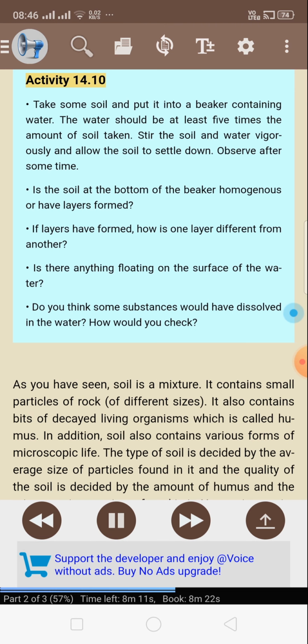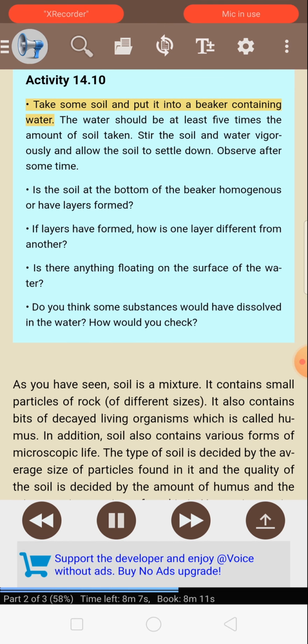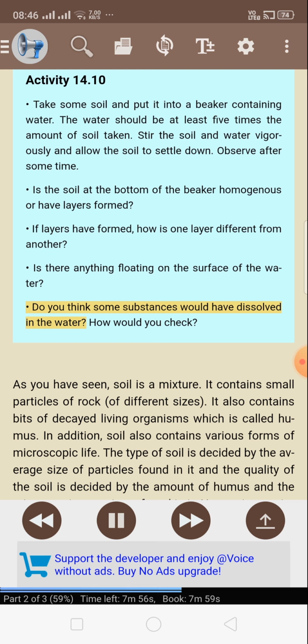Activity 14.10. Take some soil and put it into a beaker containing water. The water should be at least 5 times the amount of soil taken. Stir the soil and water vigorously and allow the soil to settle down. Observe after some time. Is the soil at the bottom of the beaker homogeneous or have layers formed? If layers have formed, how is one layer different from another? Is there anything floating on the surface of the water? Do you think some substances would have dissolved in the water? How would you check?